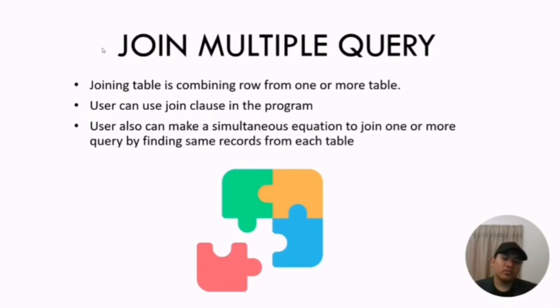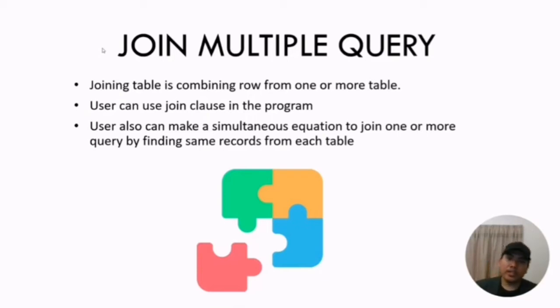and also the user can use the method of finding a simultaneous equation to join one or more queries by finding the same record from each table. For example, table A and table B. Table A has a user ID and table B also has a user ID.